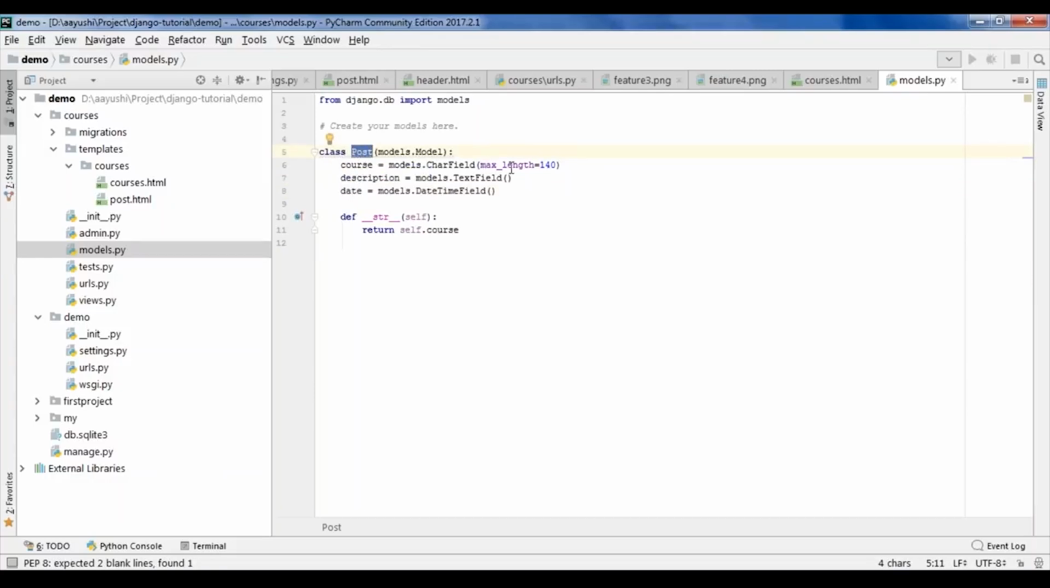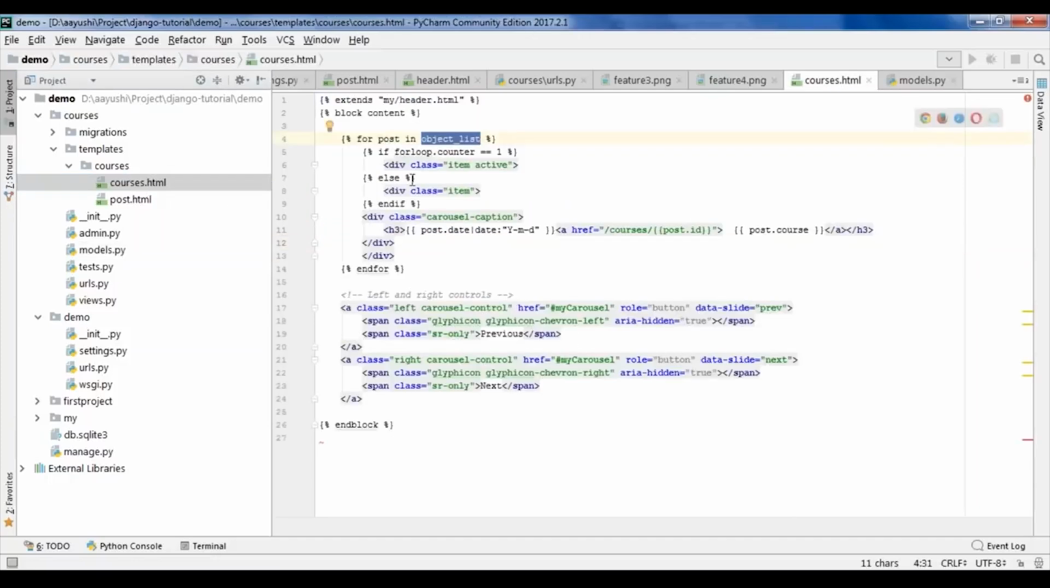The course has a maximum length of 140. Description has a text field, and similarly the date. I have created one more method which basically returns self.course. So once your model has been created, let me go back to my courses.html, and here I've applied a for loop which says each object should come in the list. So here I have displayed the post date.